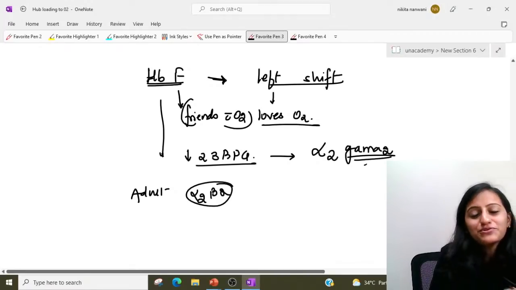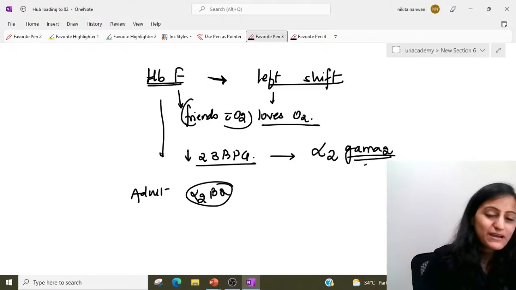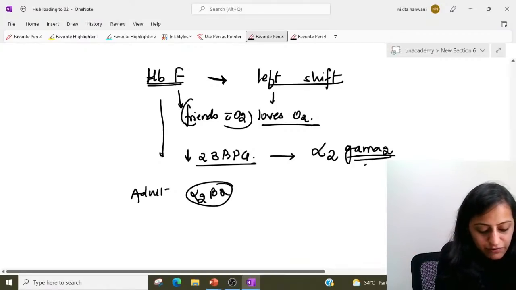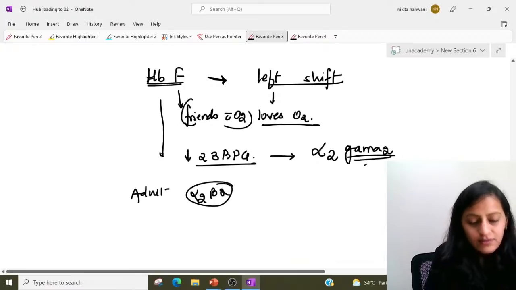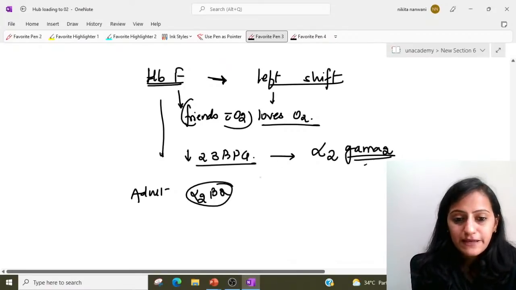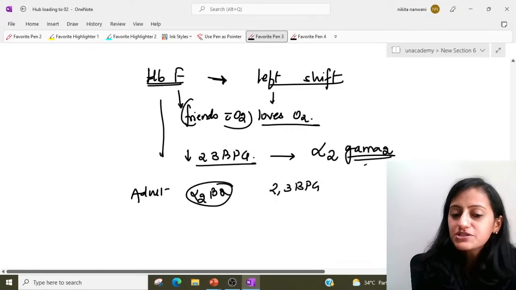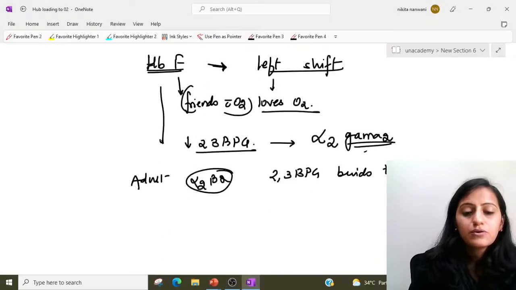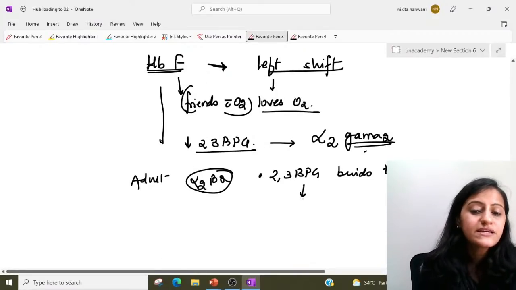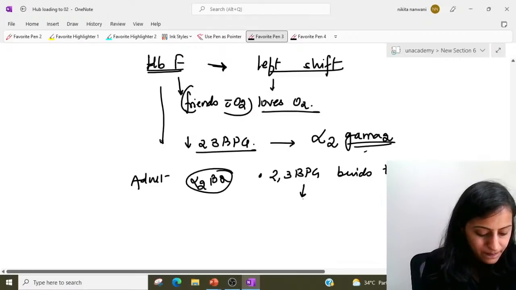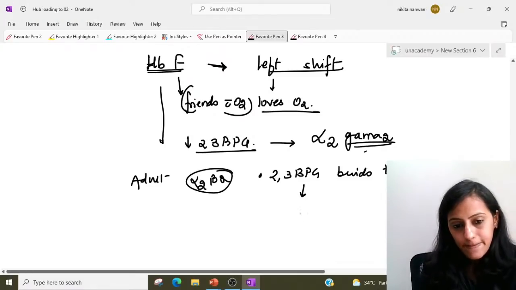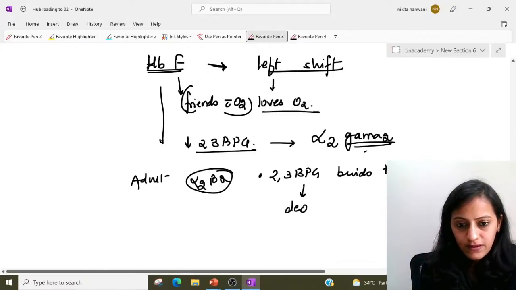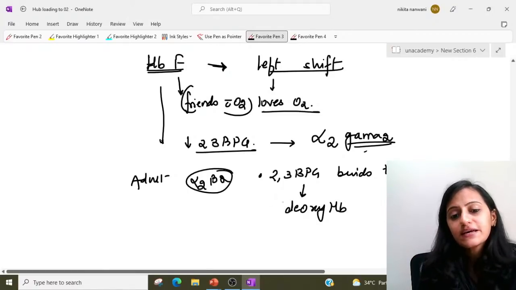Absolutely right, Ipsita. The amino acid replacement causes a change in the net charge of the hemoglobin. That changes your 2,3-BPG binding. And tell me, normally does 2,3-BPG bind to oxyhemoglobin or to deoxyhemoglobin?